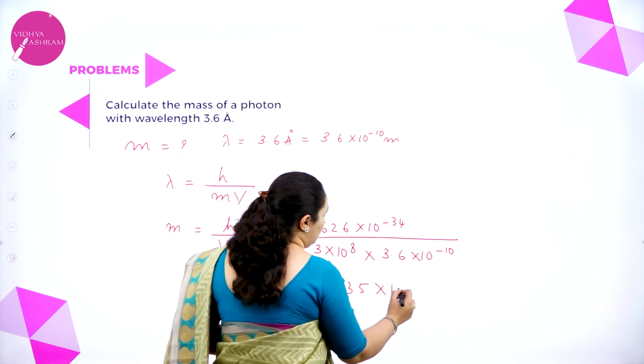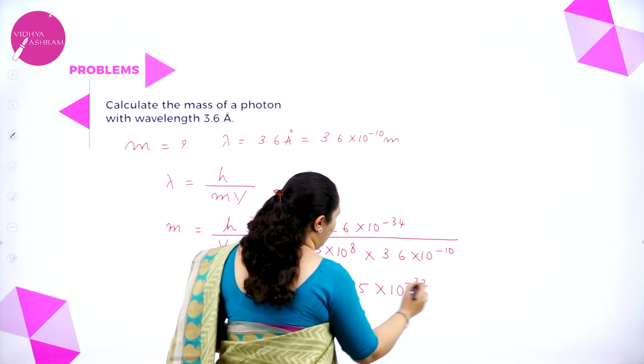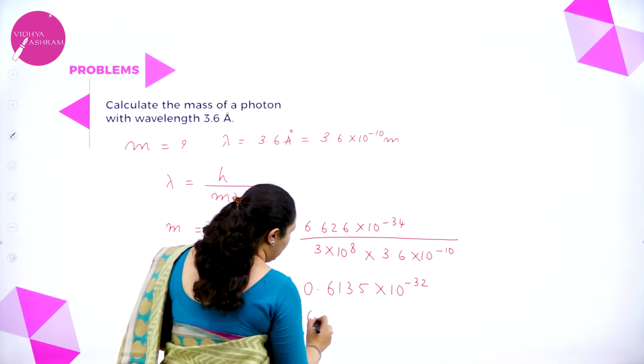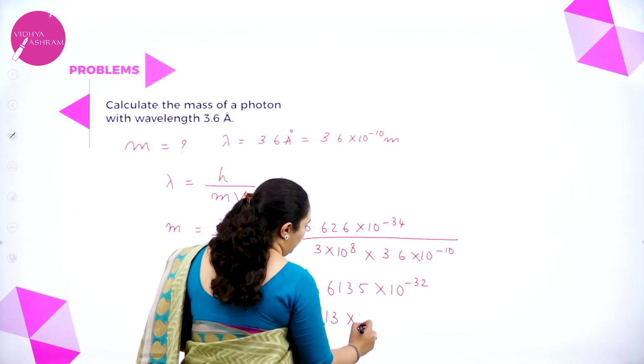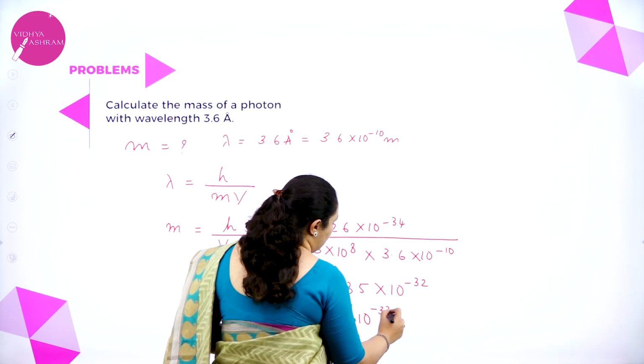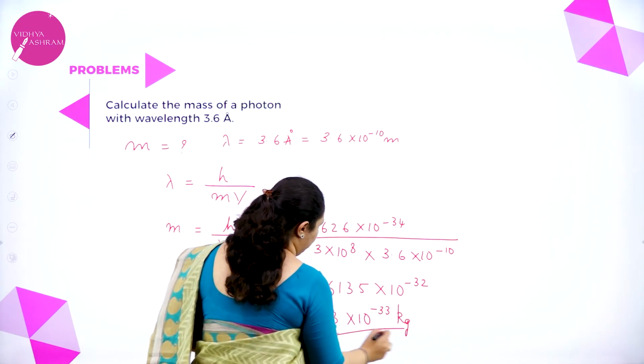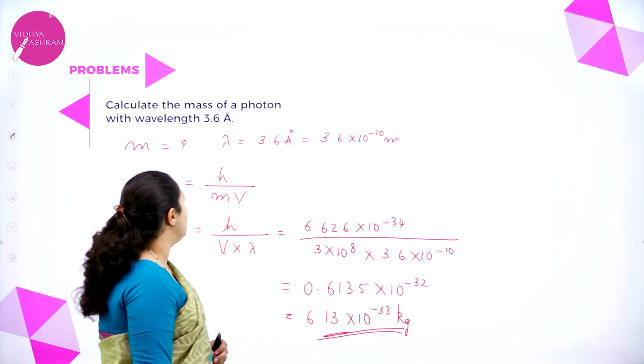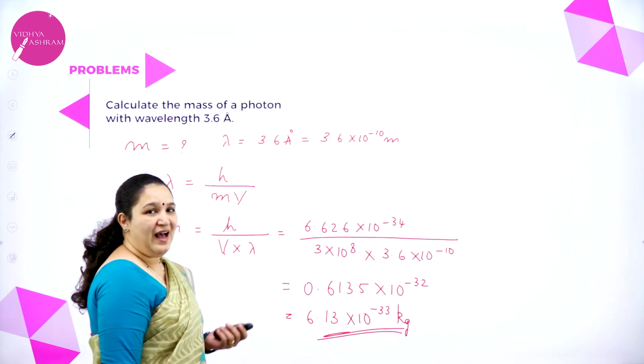0.6135 into 10 to the power minus 32, which I can write as 6.13 into 10 to the power minus 33 kg. So this is the mass of the photon. I hope you have understood.